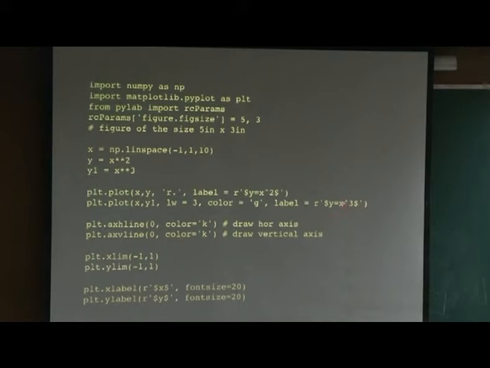And label is this x cube. Why? So, this is in LaTeX. Dollar means LaTeX x cube. Now, this is a horizontal line, so it puts an axis with color black. K is black. This is a vertical line with color black.